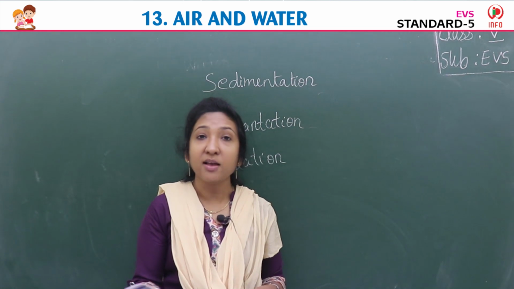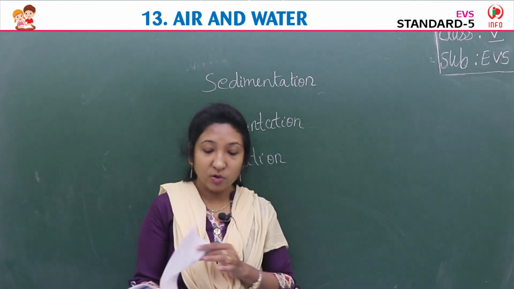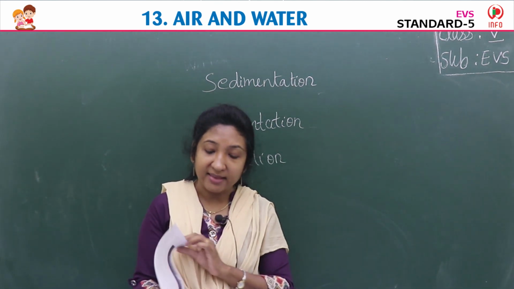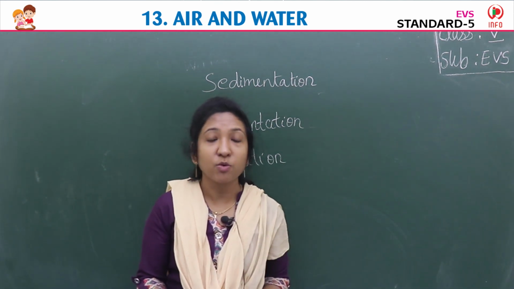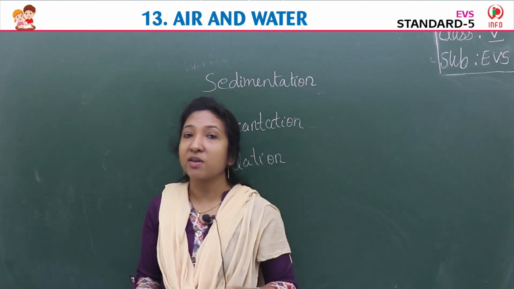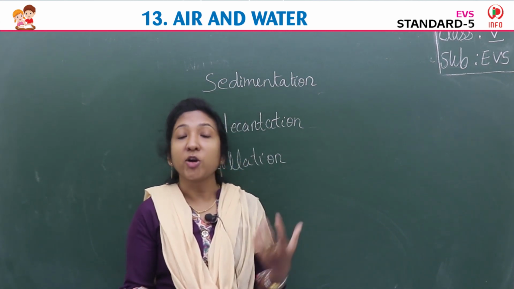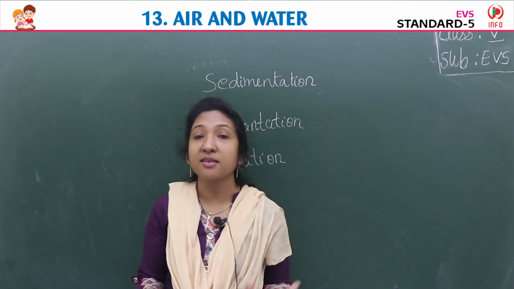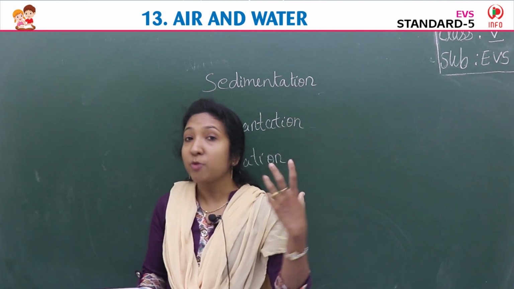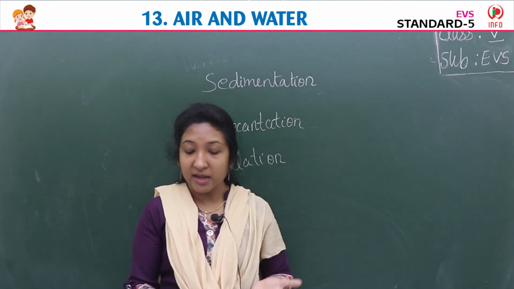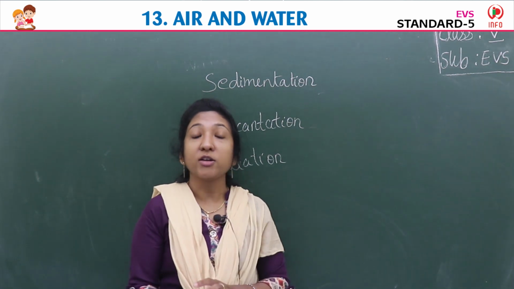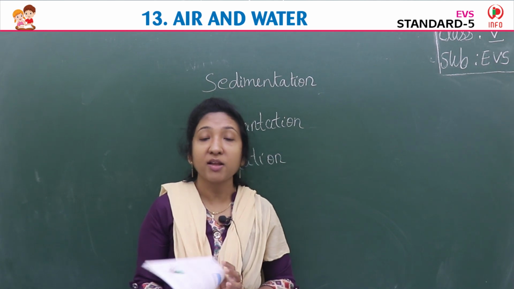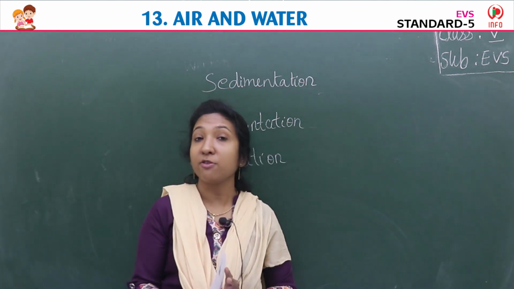So these are the things we learned in this lesson, children. Our lesson was air and water, and we learned about air, the different gases present in the air, about the atmosphere, the layers of atmosphere. We learned how the atmosphere protects life. Then we learned about the uses of gases in the air. Then we learned the properties of air. Then we learned about water, how water is important to our life, isn't it? Then we learned about the impurities in water and how to remove these impurities through different processes.